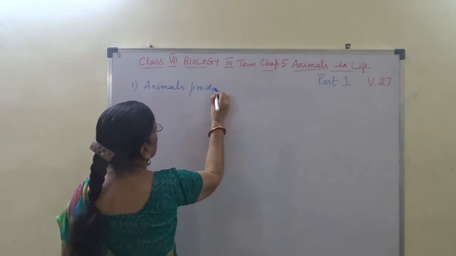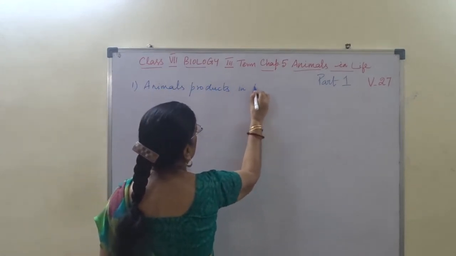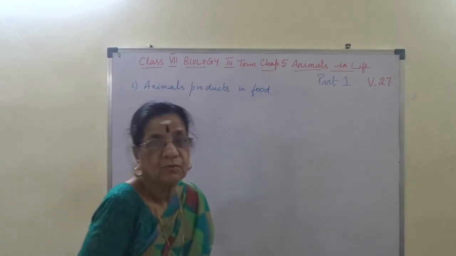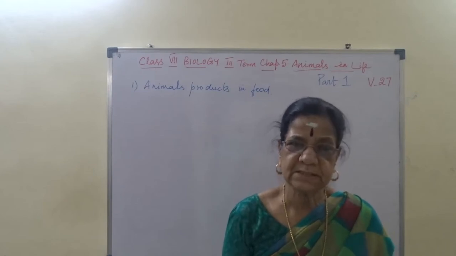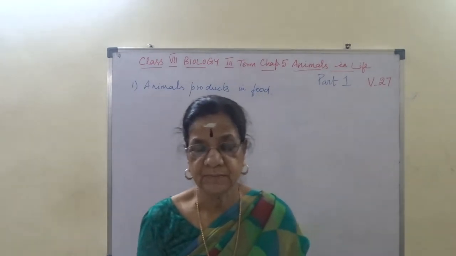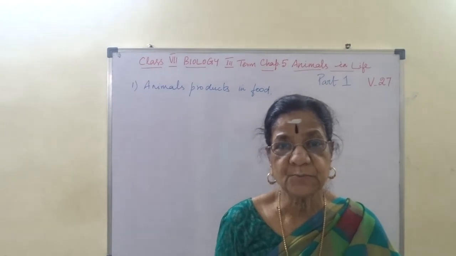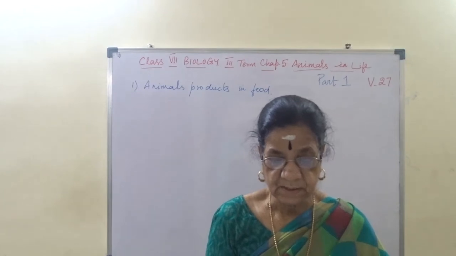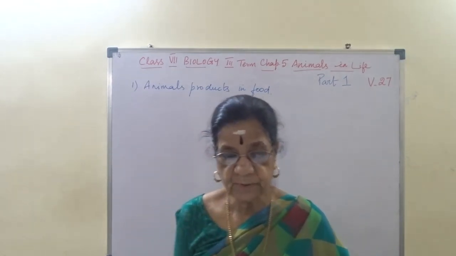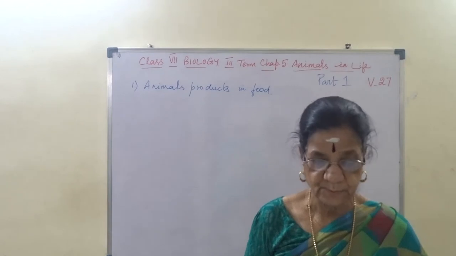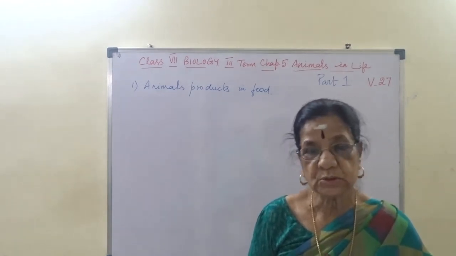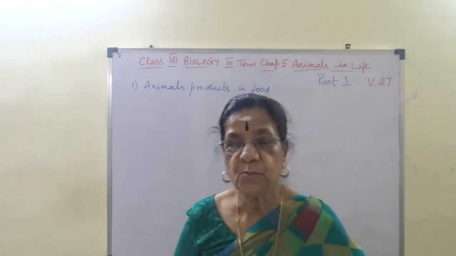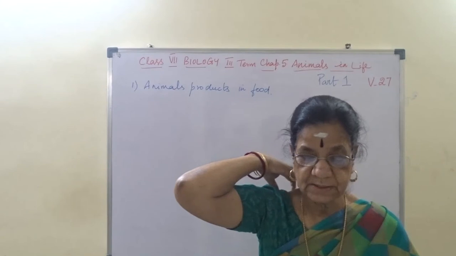Animal products as food. What do you know about it? First and foremost, milk. Milk is an animal product. Milk is a white liquid food produced by the mammary glands of mammals. It is a primary source of nutrition for infant mammals. Infant means newborn.